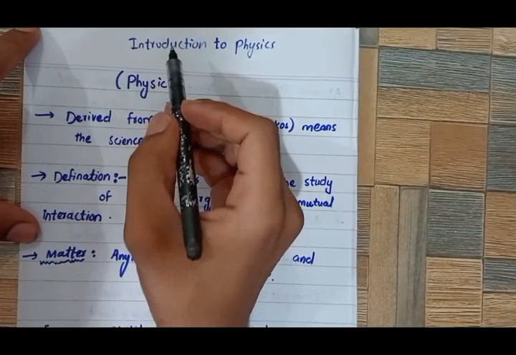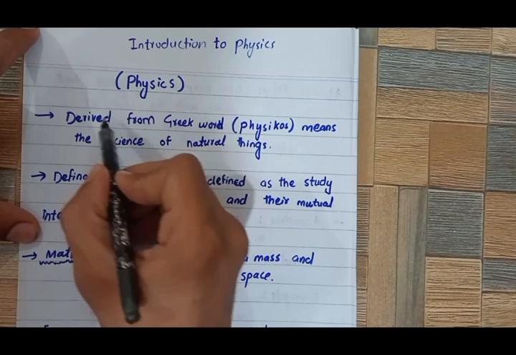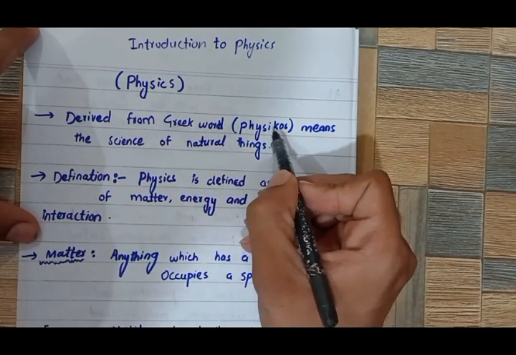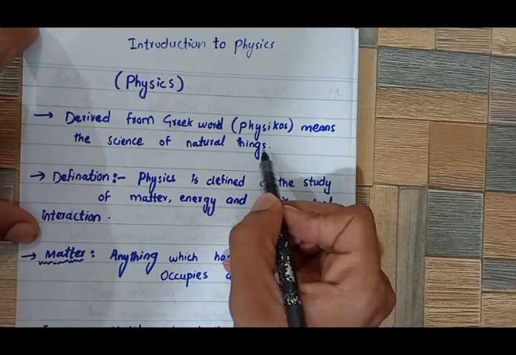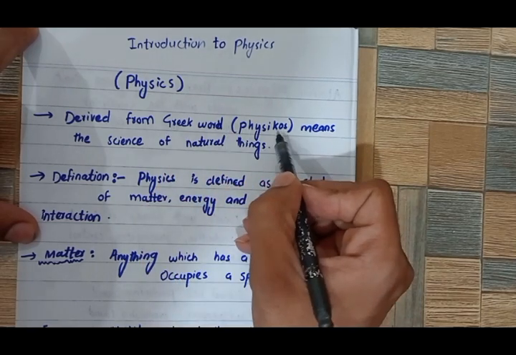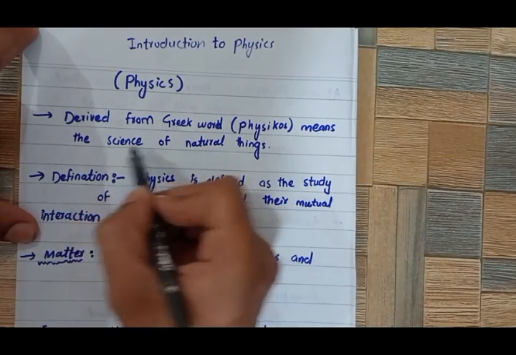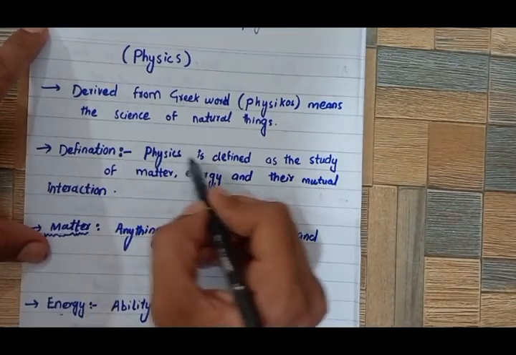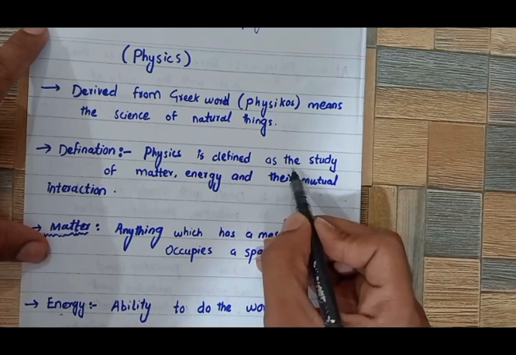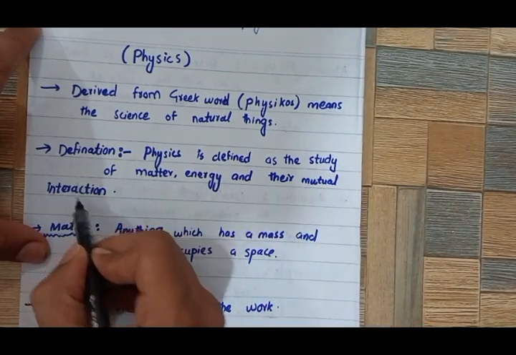Now let's come towards the introduction to physics. Okay, physics is derived from a Greek word, physikos, which means the science of natural things. Its definition is: physics is defined as the study of matter, energy, and their mutual interaction.